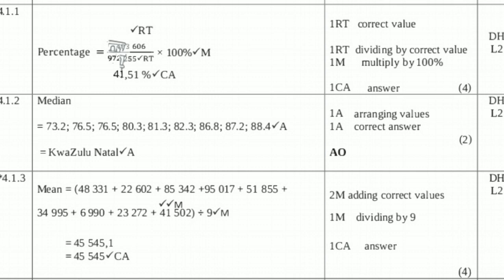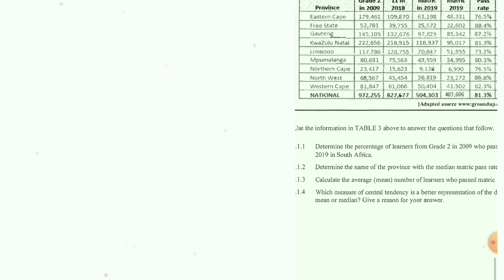So we divide by 9, then the answer is 45,545.1. Then we can round off to the nearest. Then we are done.